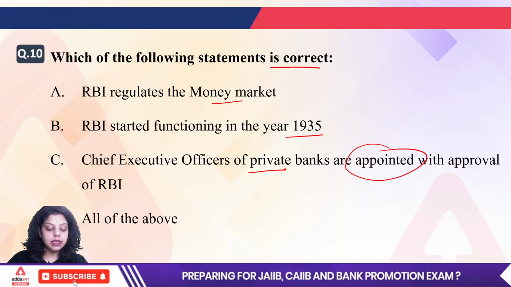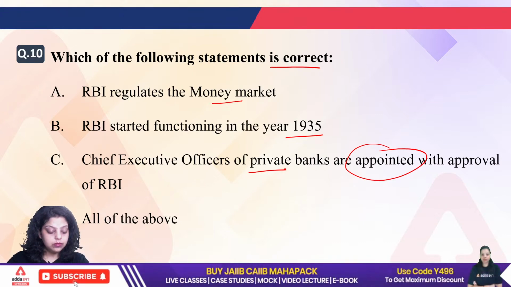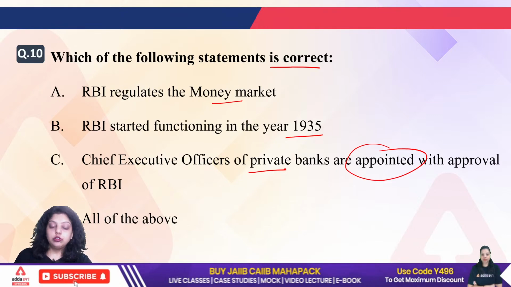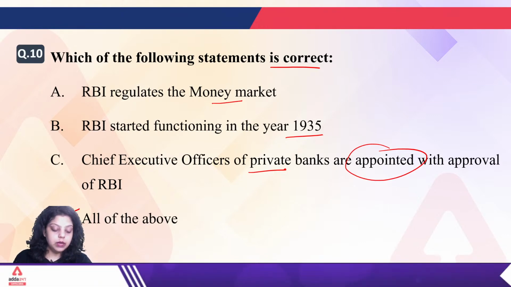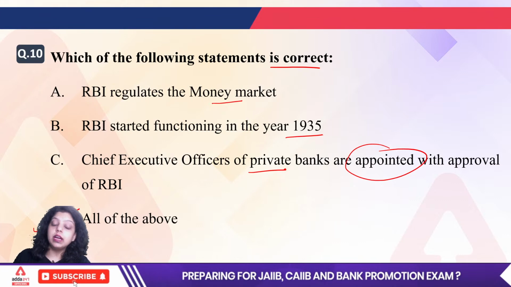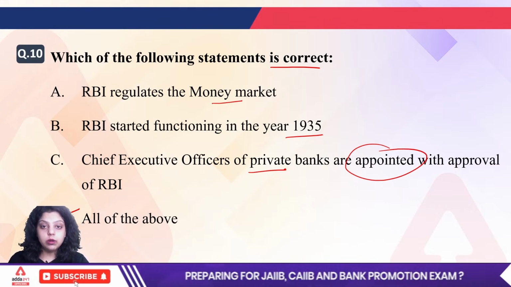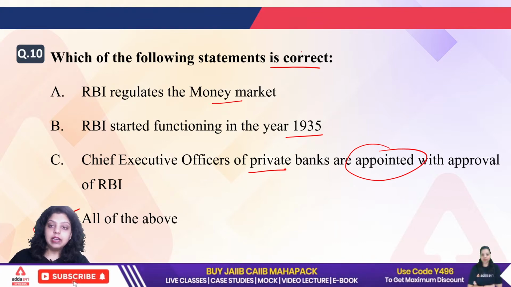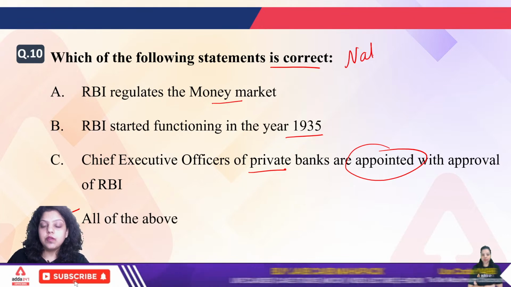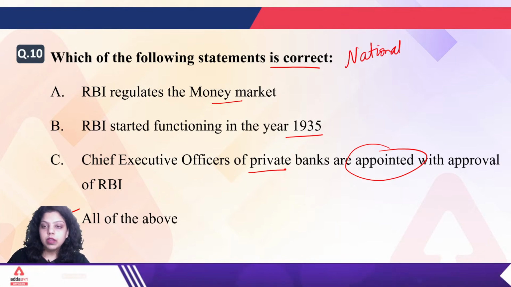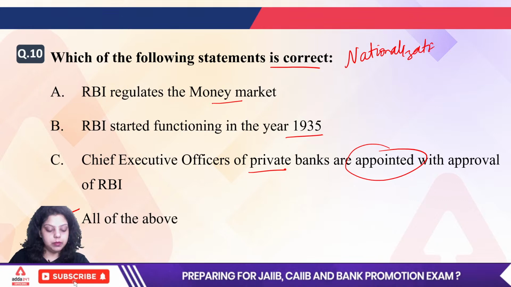Okay, everyone is saying the 10th is D. Very good. So the right answer will be D, that is all of the above. All are the functions of the Reserve Bank of India, and all the statements are true in context of the Reserve Bank of India. Acha, let me know when the nationalization of RBI was done. Nationalization of RBI, in which year?